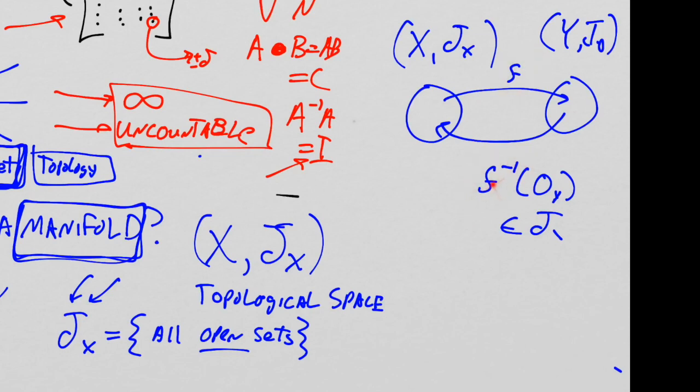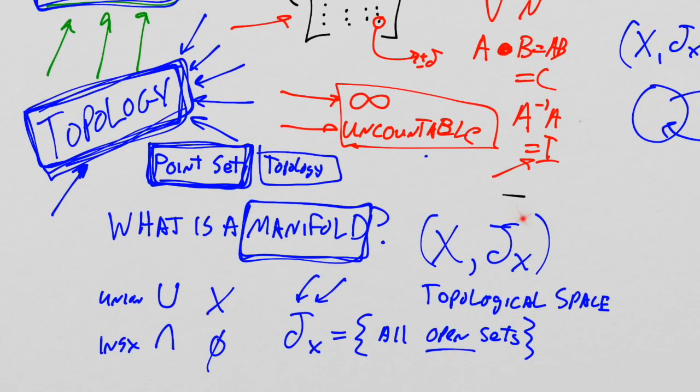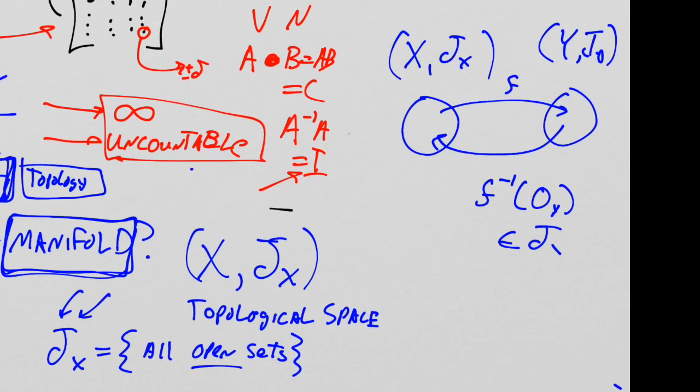In order for f inverse to be continuous, f itself, which is the inverse of f inverse, would have to map open sets from X to open sets in Y, right? And so that's how continuity is understood. So you see how, in order to get to this idea of continuity through topology, you have to understand what a topological space is, how topologies are constructed on a topological space, and the definition of continuity. It is this strange thing where a function f is continuous from one topological space to another if its inverse maps open sets from the range space to open sets in the domain space.